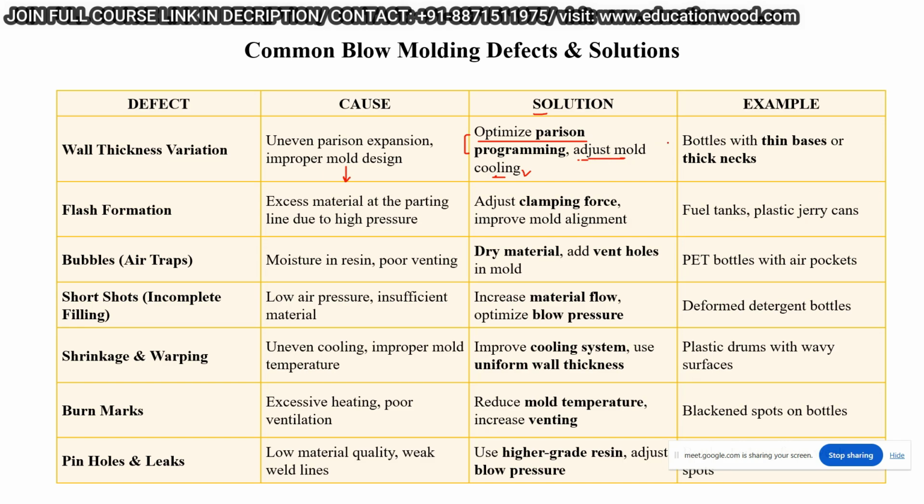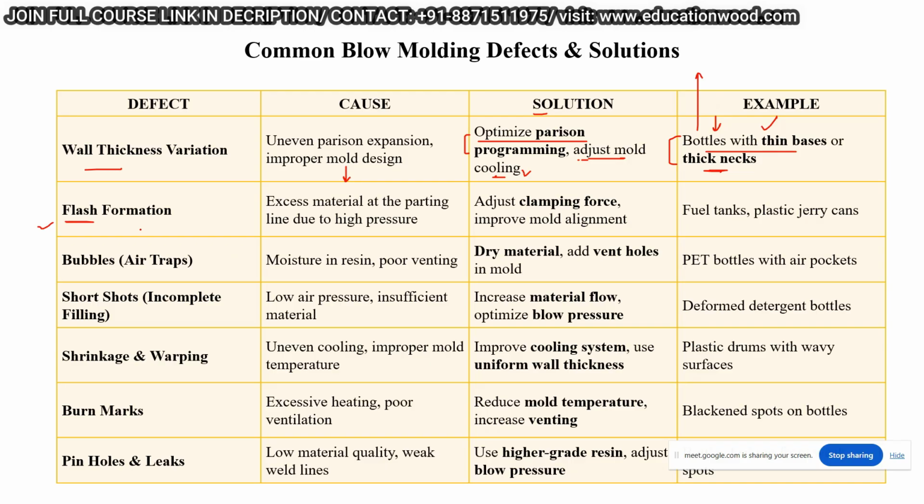Of course. Okay. Now, just for an example of wall thickness, a bottle with a thin base and a thick neck, right? You can find any type of bottle with this feature, right? Okay. Flashes. Acha, what is the reason for flashes?